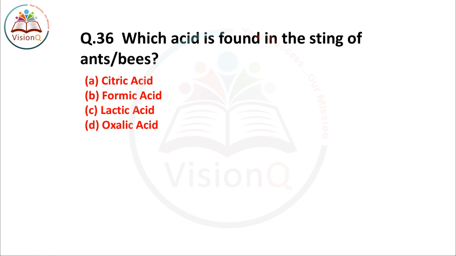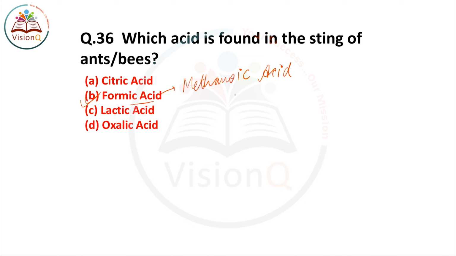Next is question number 36, which is based on the acid topic. Which acid is found in the sting or the bite of ants or bees? The right answer of this question is option number B. A very important question for any examination: you should know the acids and their sources, the name of the acid and where it is found. This acid is present in the sting or the bite of ants or bees. The right answer is formic acid. It is also known as methanoic acid.